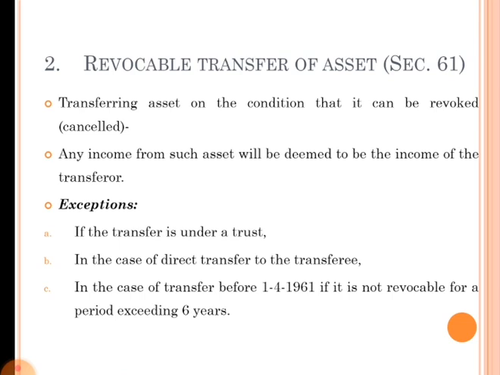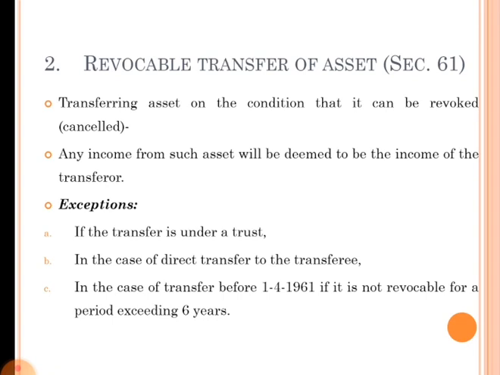If the agreement of transfer mentions this condition, that is revocation of the transfer, the income of such asset is considered as the income of the transferor and taxable in the hands of the transferor itself. Because after the tax payment they can revoke, that is cancel the agreement of transfer, and he may take back the ownership of the asset.